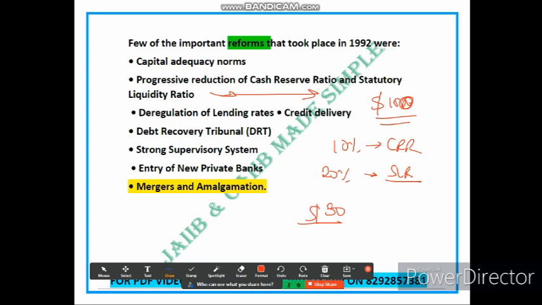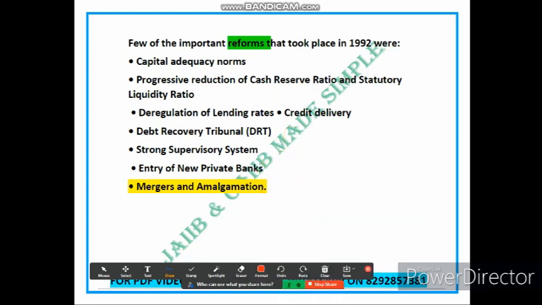So friends, after the reform, the CRR might be reduced to 5%. Earlier it was 10%, now it might be reduced to 5%. The SLR may be reduced to 15%, allowing the bank to have more funds available for lending or investment. This reduction in the CRR and SLR enables banks to have more liquidity and deploy funds for productive purposes, such as extending loans to businesses. So this is regarding the progressive reduction of CRR and SLR.